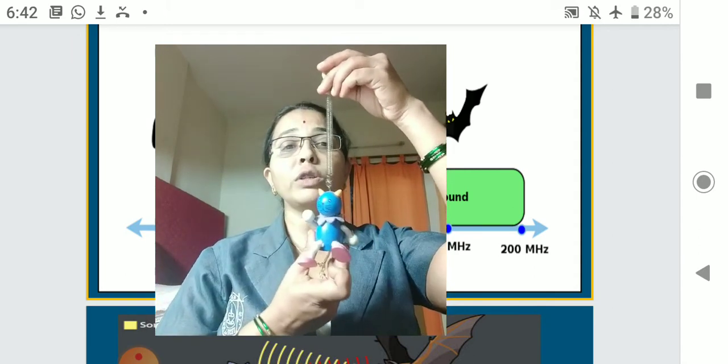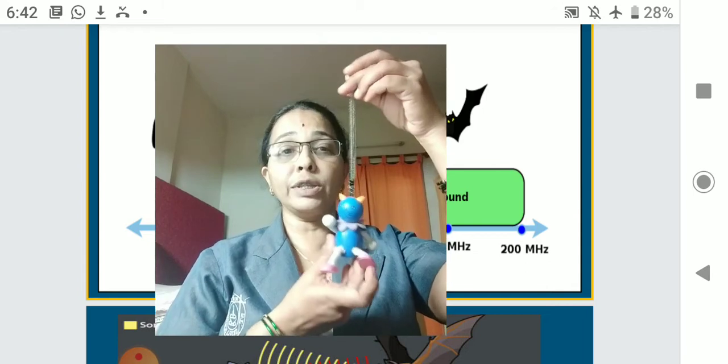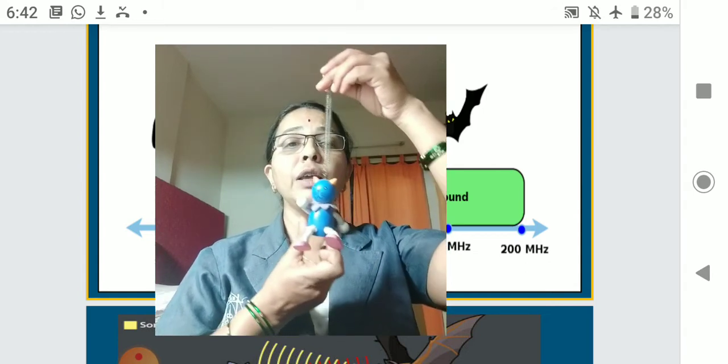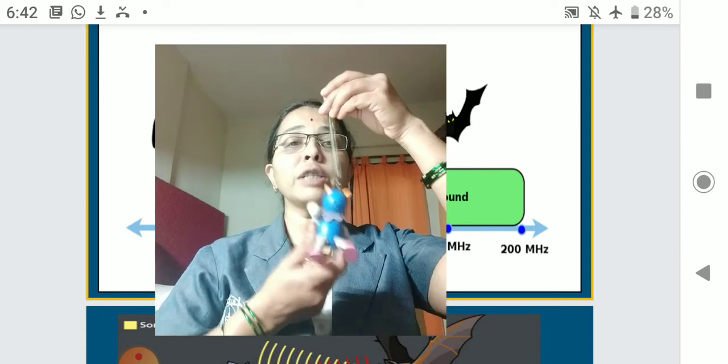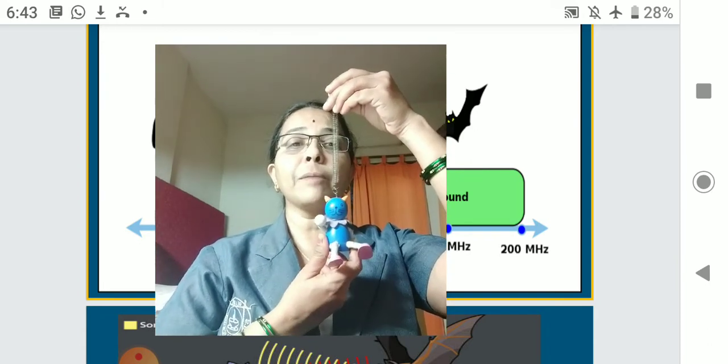So what is one oscillation in 1 second? Let's understand. This pendulum is at position B, where it is here in my hand.